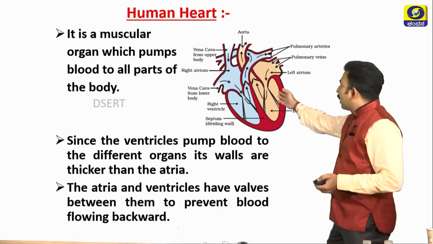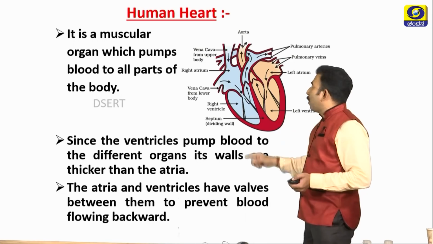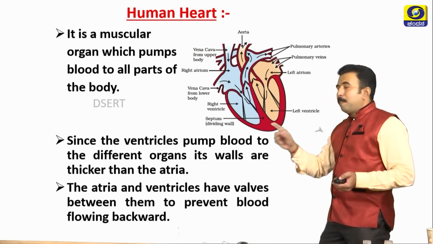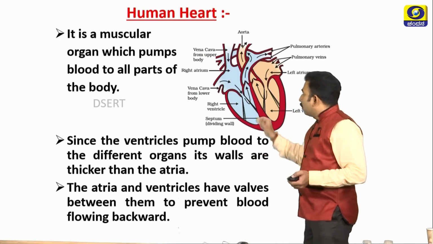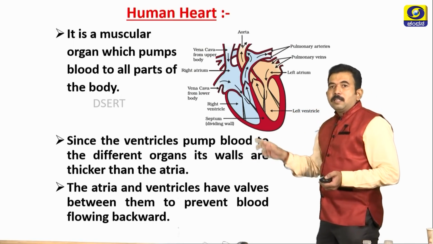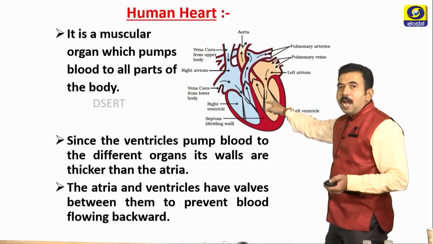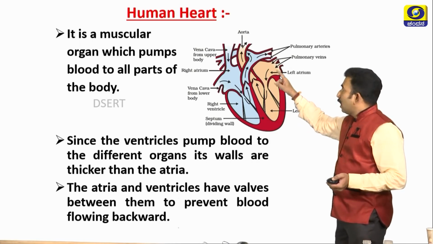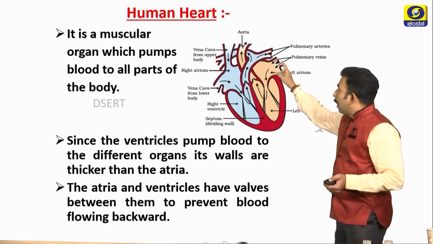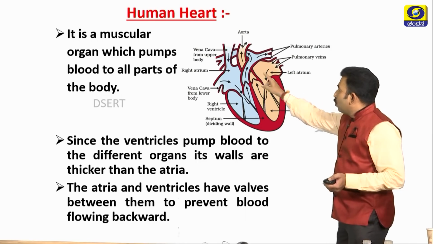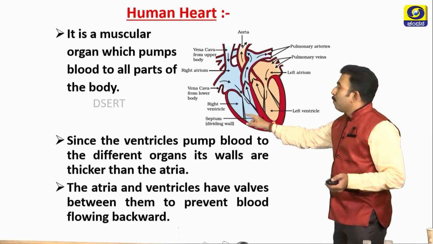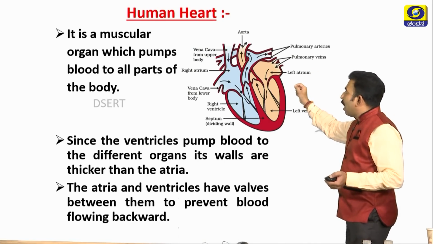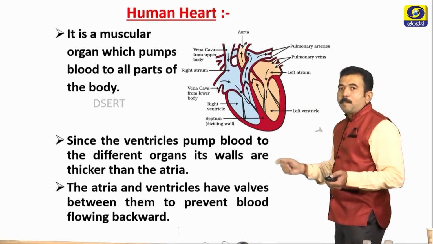Students, please observe this diagram. This diagram is very important from the examination point of view. Here the four chambers are separated by the septum, and there are valves present between atria and ventricles, which prevent the backflow of the blood. And also you can see the aorta, pulmonary artery, pulmonary vein, superior vena cava, inferior vena cava. Students, please practice this diagram. You should study each part of the heart and its function, which is very important from the examination point of view.